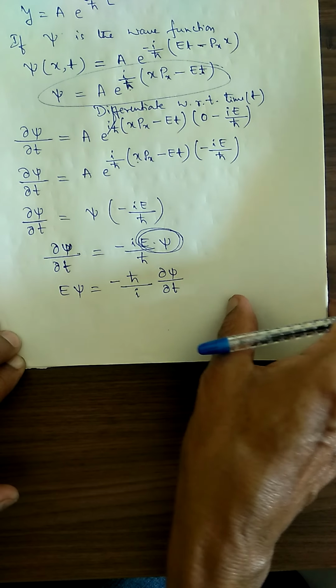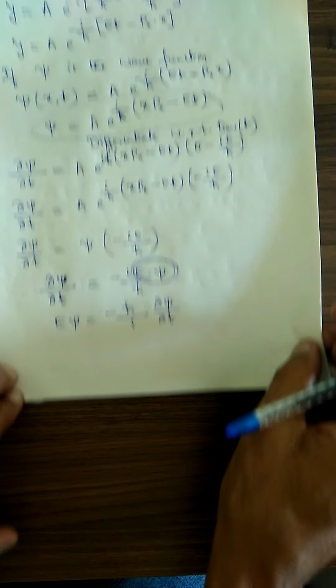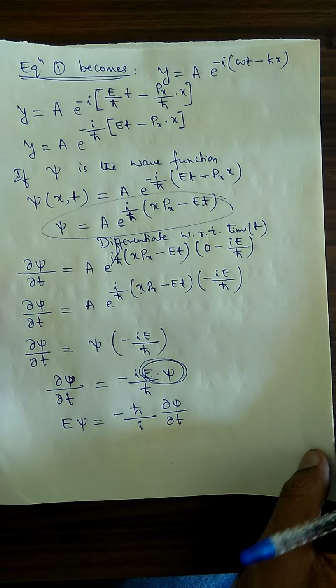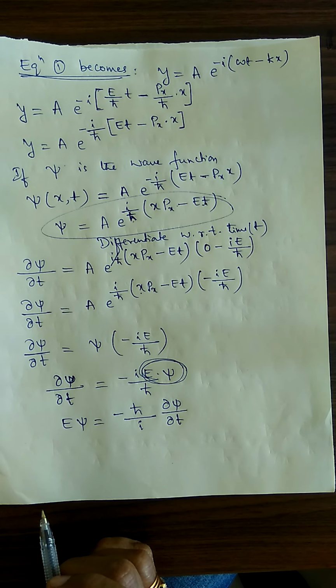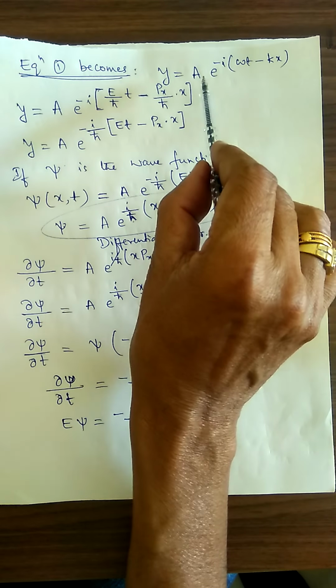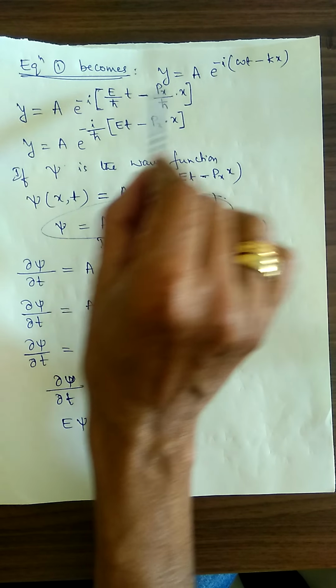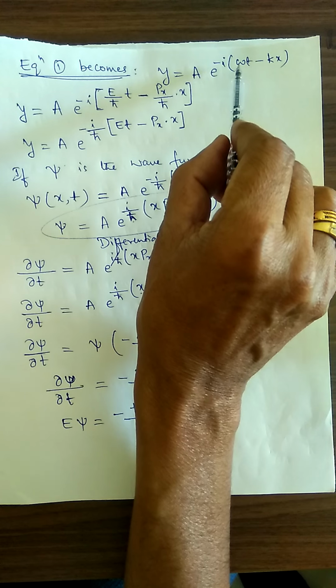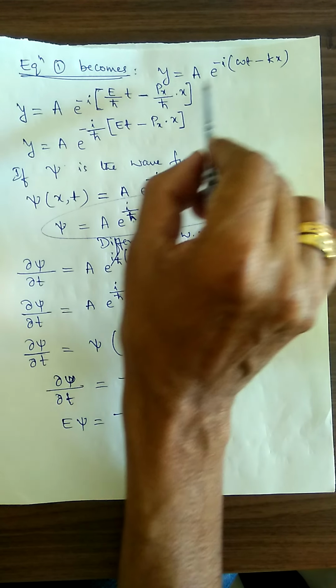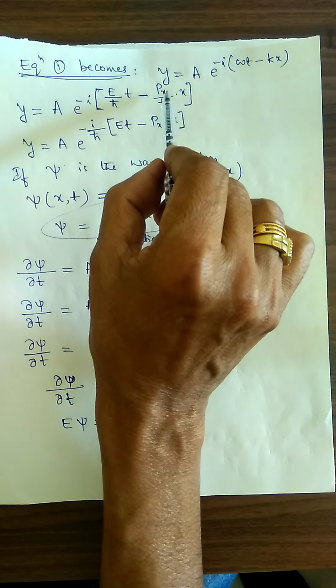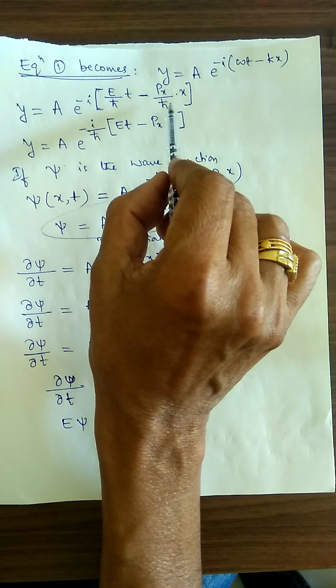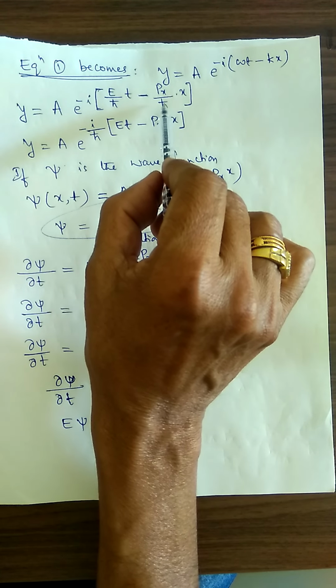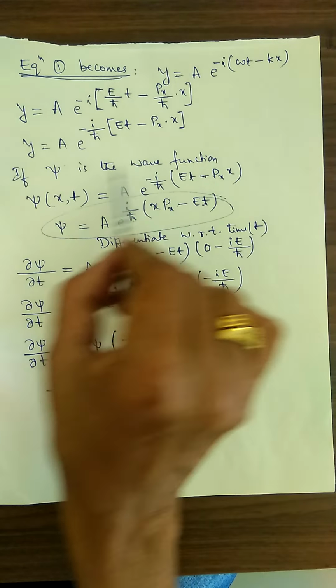So similarly, we are supposed to differentiate again with respect to x. Equation number 1, Schrodinger wave equation. We have substituted for omega and for k. Omega is the angular frequency, k is the wave number. They have been substituted in terms of px and E, where h cross is equal to h divided by 2 pi. Psi is the wave function.